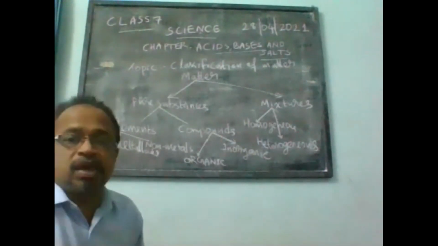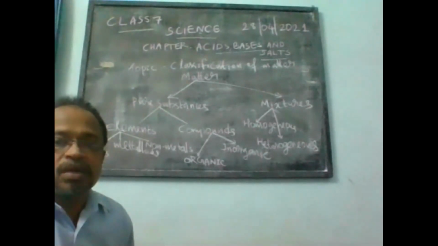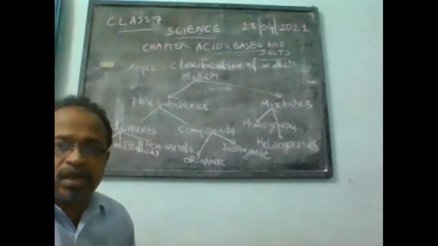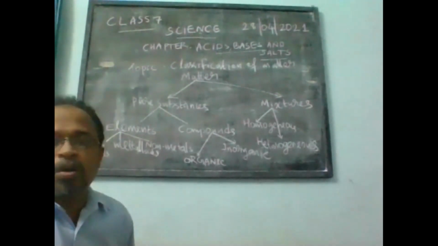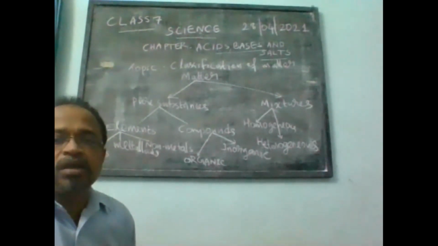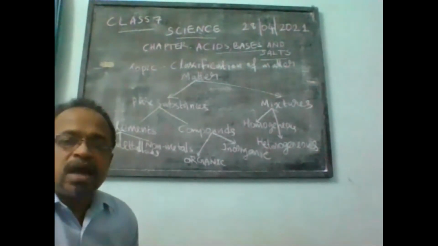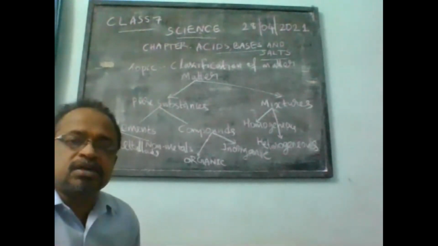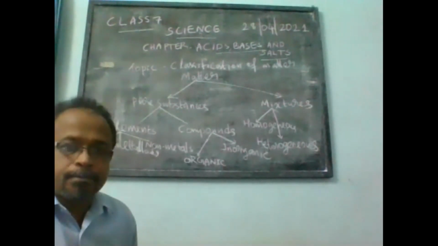Elements are the basic unit of matter. For example, hydrogen is an element, oxygen is an element. An element contains only one kind of atoms. What is an atom? Atoms are the simplest unit of any matter which cannot be further divided chemically.